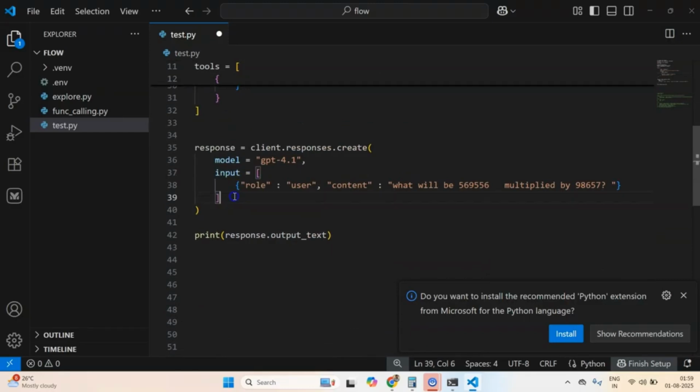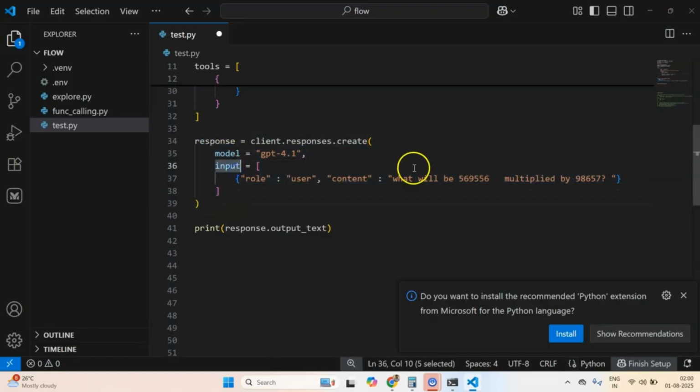Now what we can do is, okay, let me explain something now. When you call this response without passing any tools, it will always try to generate some text no matter what. I hope you understand this point. When you don't specify the tools, it will always, okay, let me do one thing. Let me copy this and cut it. Maybe I'll paste it again.